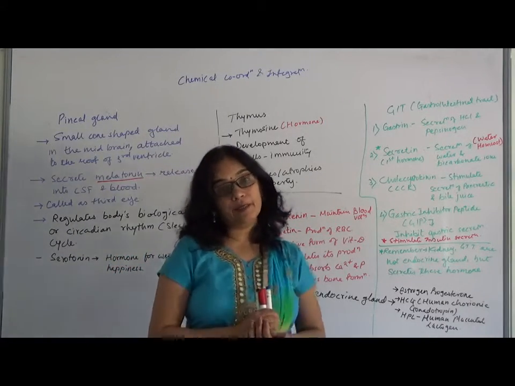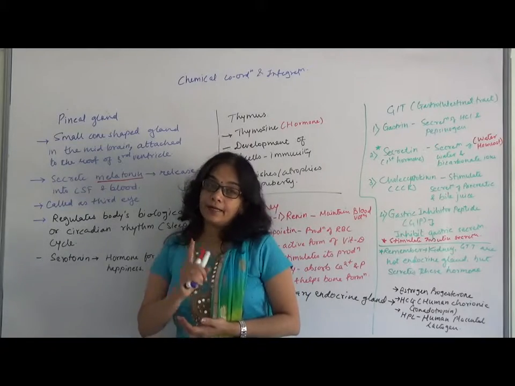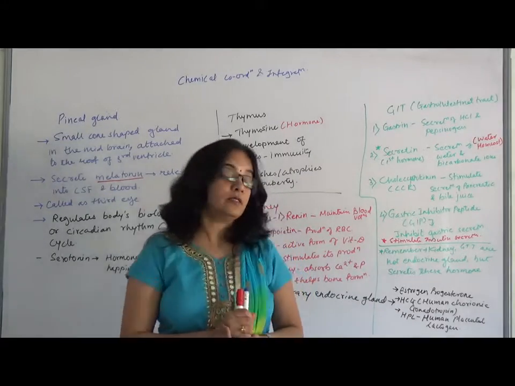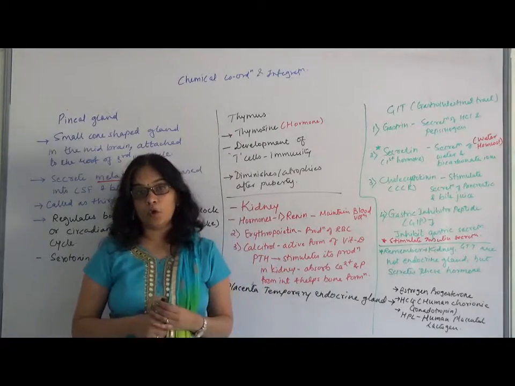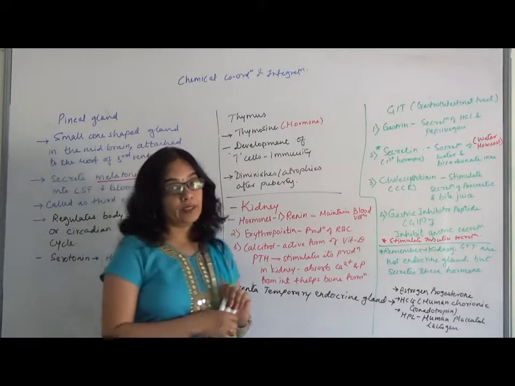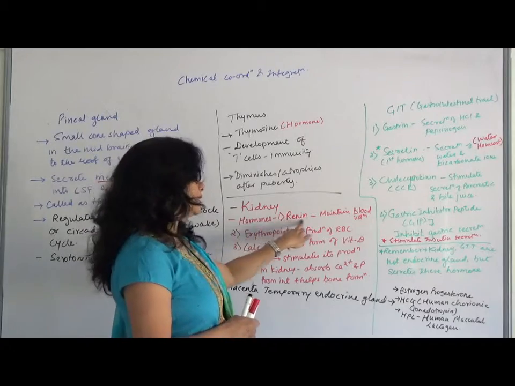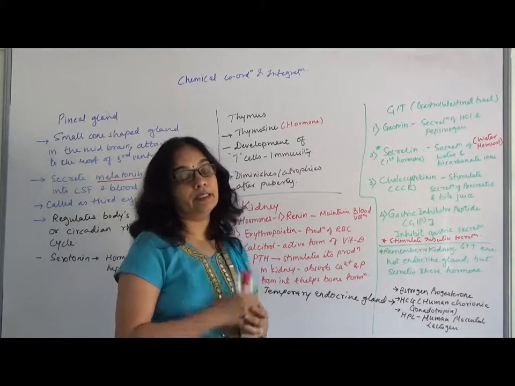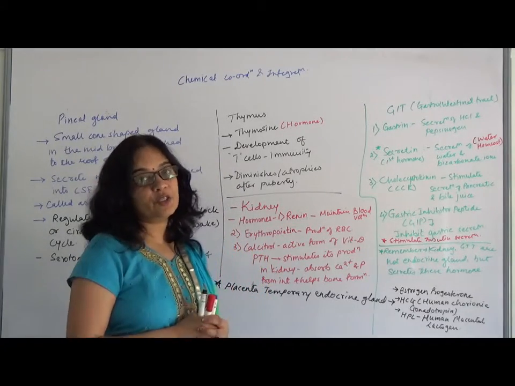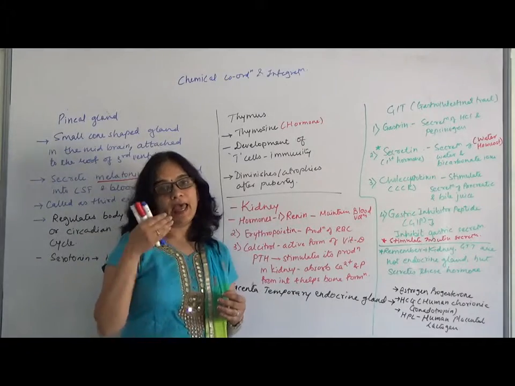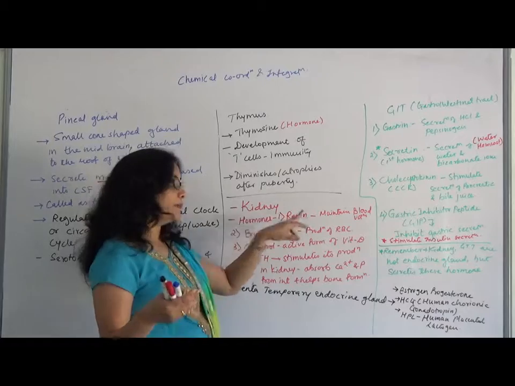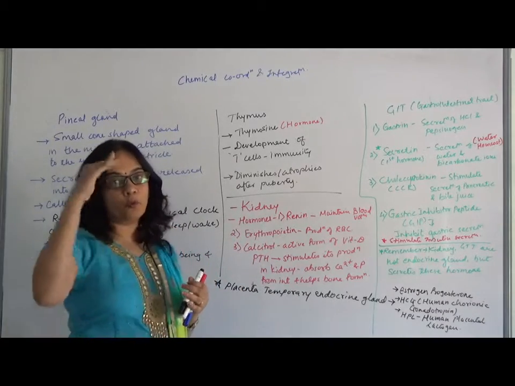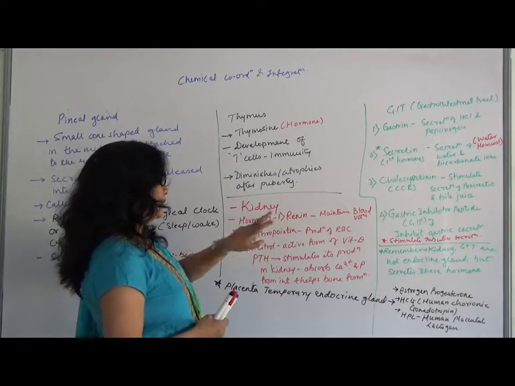You might have studied in your excretory system that renin is produced from the juxtaglomerular cells, and renin is secreted when the blood pressure is low or when the blood volume is low. During that time the juxtaglomerular cell is secreting this hormone renin, and that is activating the system which is called the renin angiotensin aldosterone system, which is very important when there is a low blood pressure. So to maintain it, this renin is secreted.